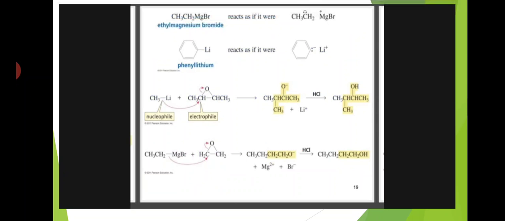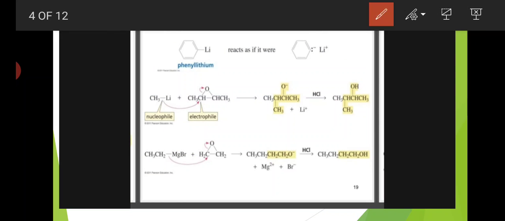Where metals are present, metals are highly electropositive, so compared to carbon they are less electronegative. So when the metal is directly attached to the carbon or alkyl group, it gets a positive charge and carbon gets a negative charge.